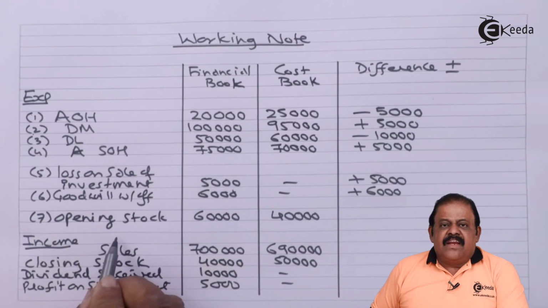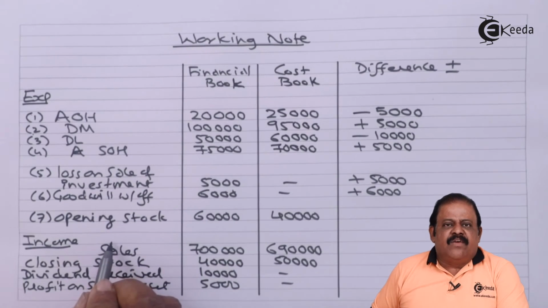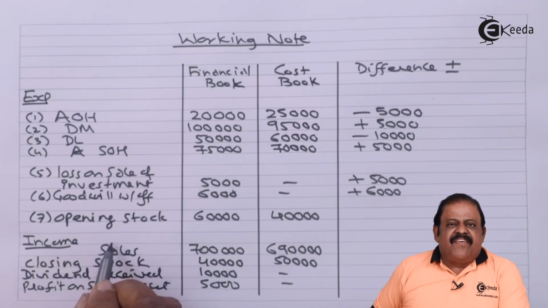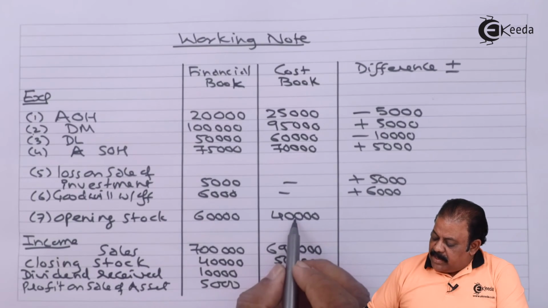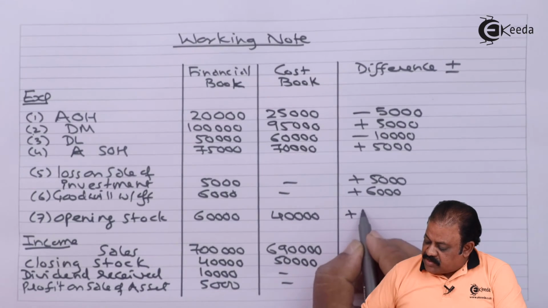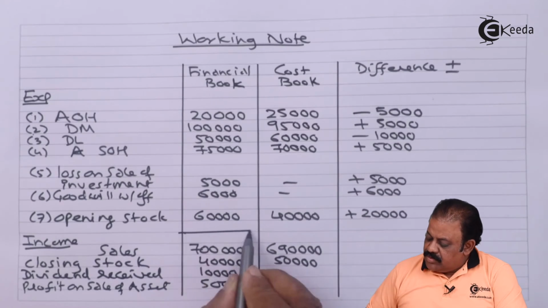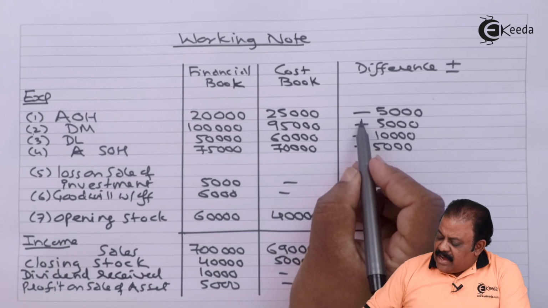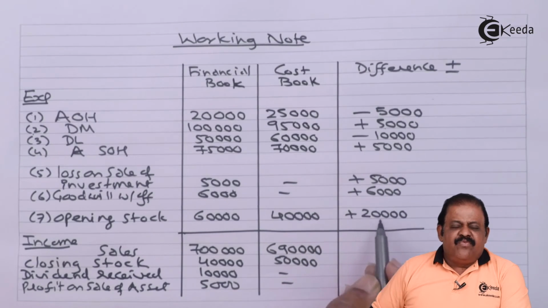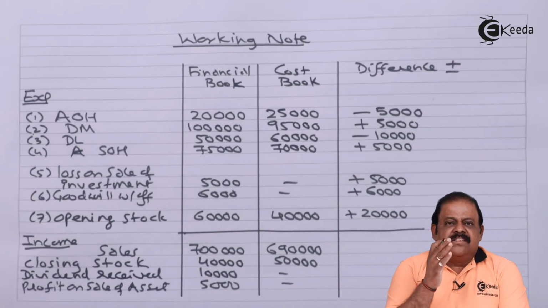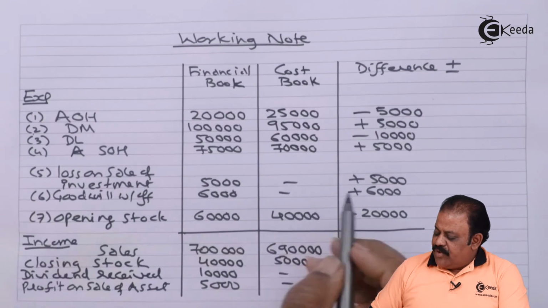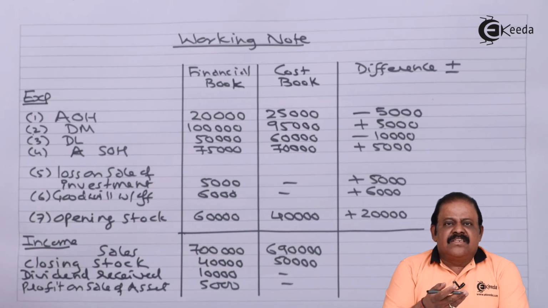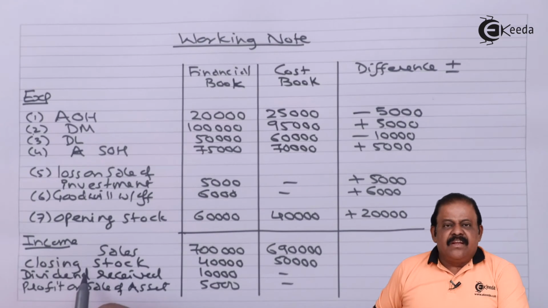Opening stock, it is recorded along with expenses on the debit side of the income statement, so it has got the effect of expense. 60,000 minus 40,000, it will be plus 20,000. So in case of expenses, whatever actual signs we are getting, if we are getting plus in the profit reconciliation statement, we have to add. If we get minus, we are required to subtract that amount. In case of incomes, we are required to reverse the sign.